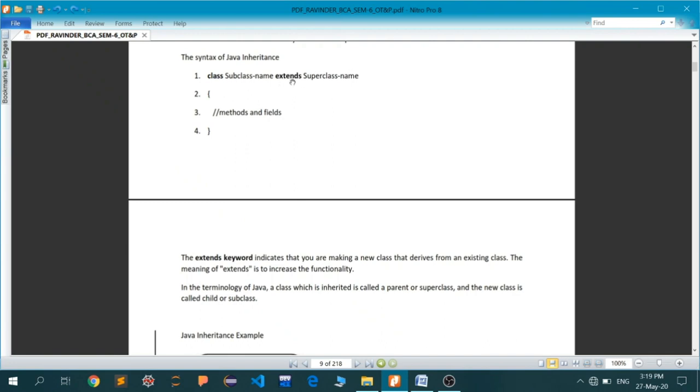The name before the extends keyword is the name of the subclass, and the name after the extends keyword is the name of the parent class. So the parent class is the Car class, and your subclass or child class is the Honda City class. Inside this, you can either add your own methods and fields, but still be able to use all the methods and fields of your parent class, or you can override the methods of your parent class. Okay, we have just discussed what that is.